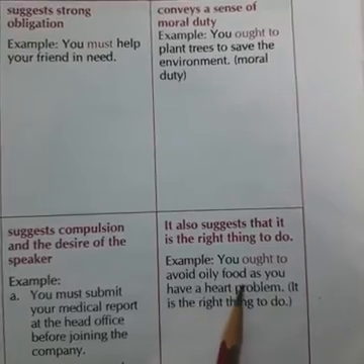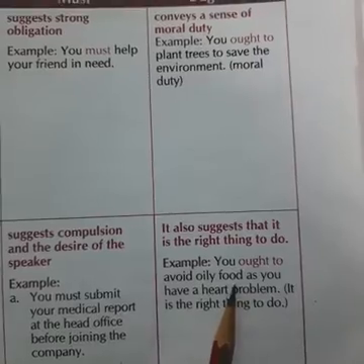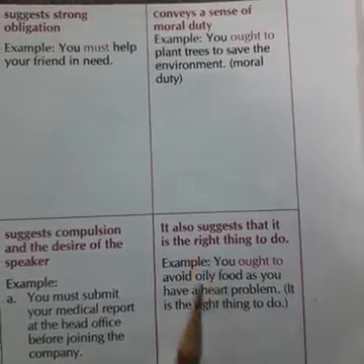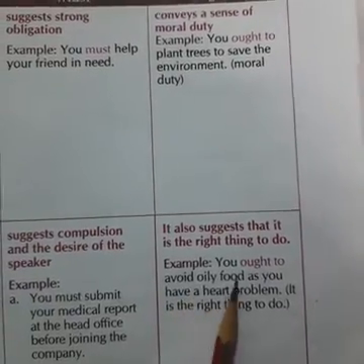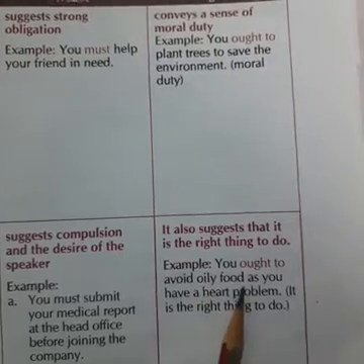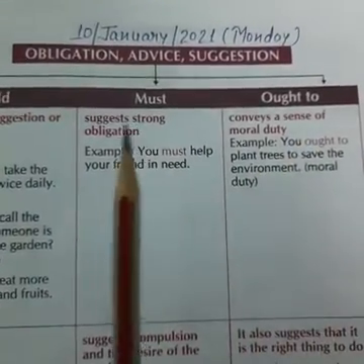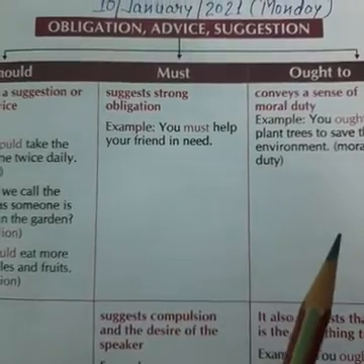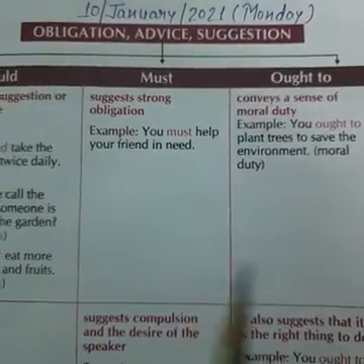You ought to avoid oily food as you have a heart problem. तुम्हें oily food नहीं खाना चाहिए क्योंकि तुम्हें heart की problem है. It is the right thing to do. तो हमने यहाँ पे उसे जो suggestion दिया है ये उसके लिए बिल्कुल सही है. क्यों सही है? Because he has a heart problem, so he should avoid oily food. Okay, so see, the meaning of should, must, ought to is चाहिए. Meaning is the same, but their uses depend on the situation, how and where we have to use them. It depends on the situation. Okay.